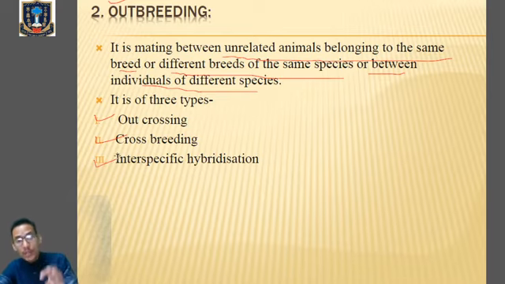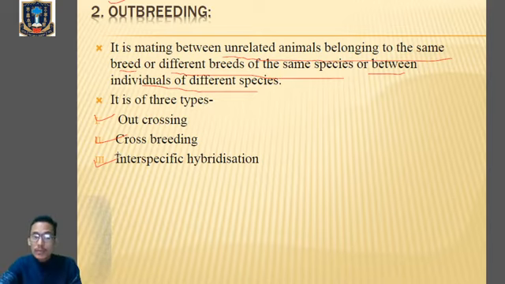So in outbreeding there will be mating between unrelated animals. That's why we have three types of outbreeding: number one outcrossing, number two crossbreeding, and number three interspecific hybridization.